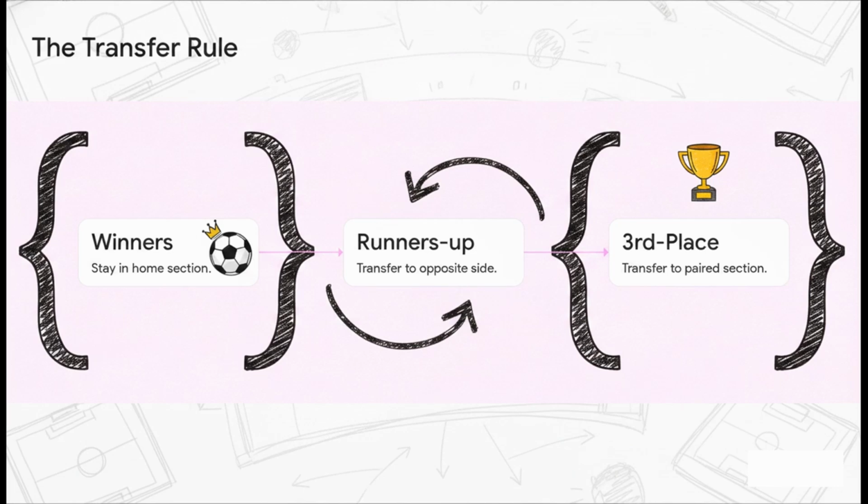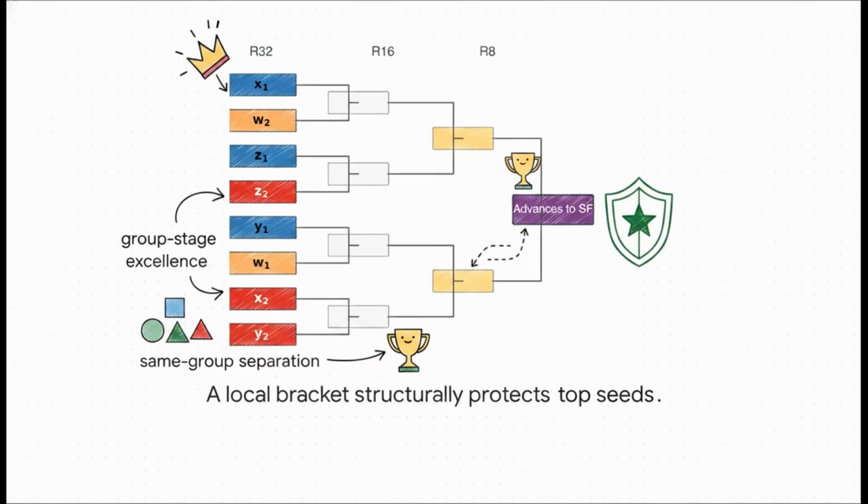Group winners stay put to anchor their home bracket. Runners-up are transferred to the opposite side of the global bracket, and third-place qualifiers cross over to the semifinal paired section. When you map this out, you see how elegantly it solves the problem. This structure absolutely guarantees same group separation until at least the semifinal. But more importantly, it gives the top 2 group winners in each section a clear, protected path, actively rewarding them for their group stage excellence.